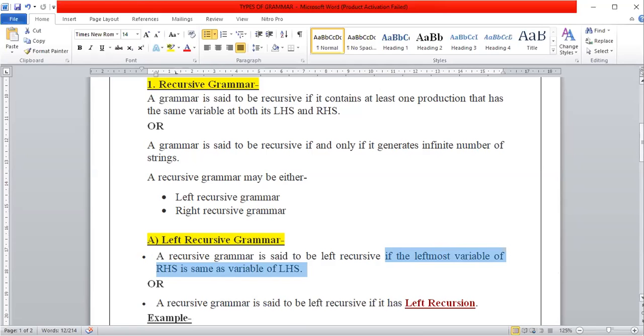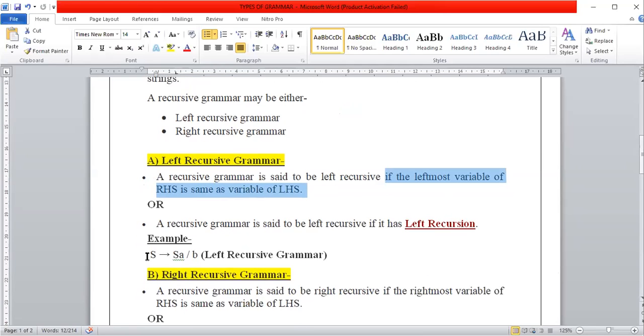One example is S tends to S a oblique b. Here we have S on the right hand side as the leftmost variable, and it is the same as the LHS. So this is how you conclude a left recursive grammar.